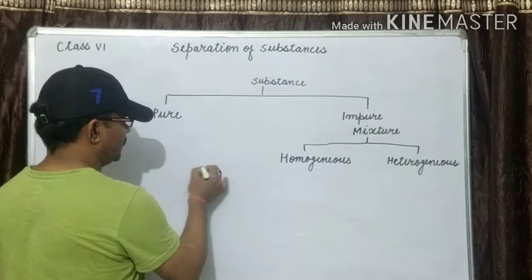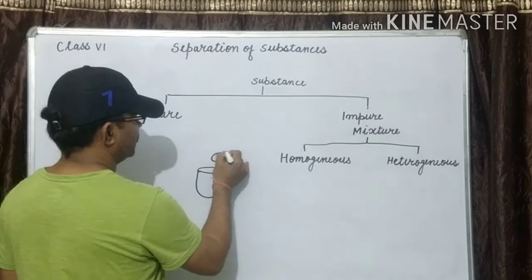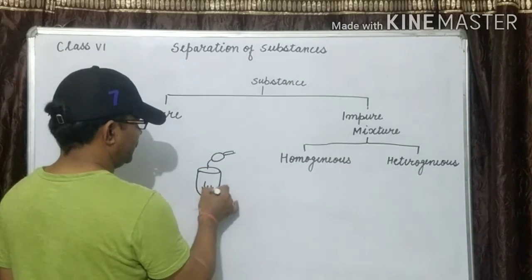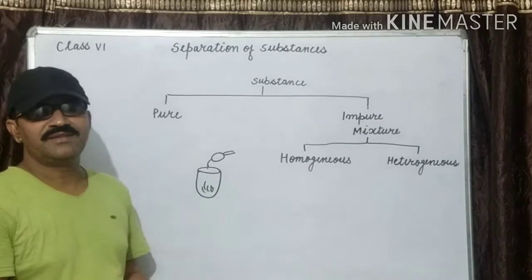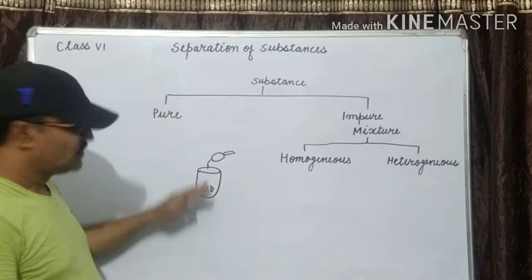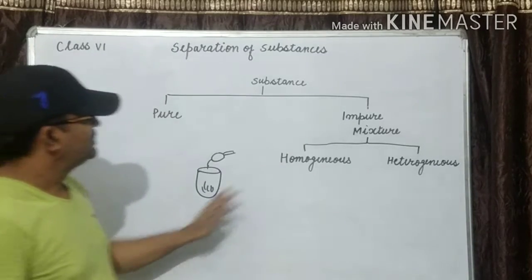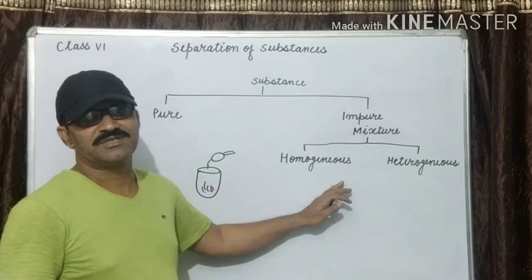You take water and you take salt, dissolving, and still with the help of the spoon, the salt disappears in the water. There is no layer inside it. We can see only water. So this type of mixture is known as the homogeneous mixture.